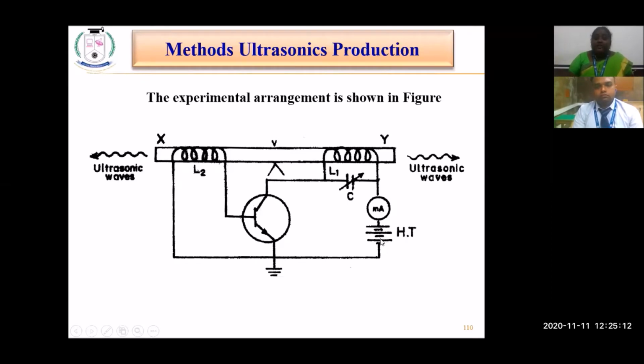Whenever a high tension DC voltage is supplied by the battery, it induces a current through the coil, which produces a magnetic field across the coil. That creates a change in the length of the rod, and because of that the rod starts to vibrate. The vibration of the rod produces ultrasonic sound waves, which can be recorded and used for many applications. So this is the experimental arrangement for the magnetostriction method of producing ultrasonic sound waves.